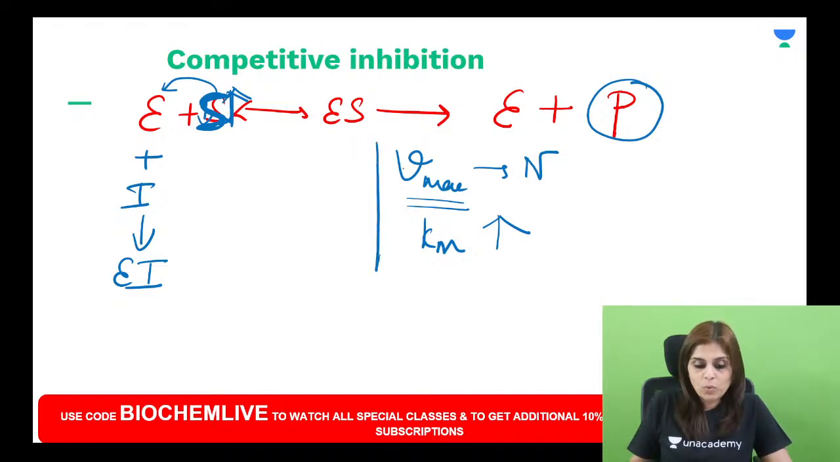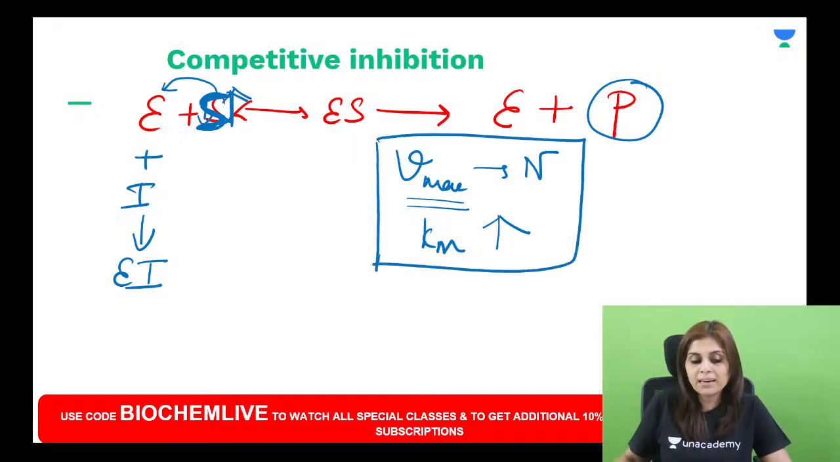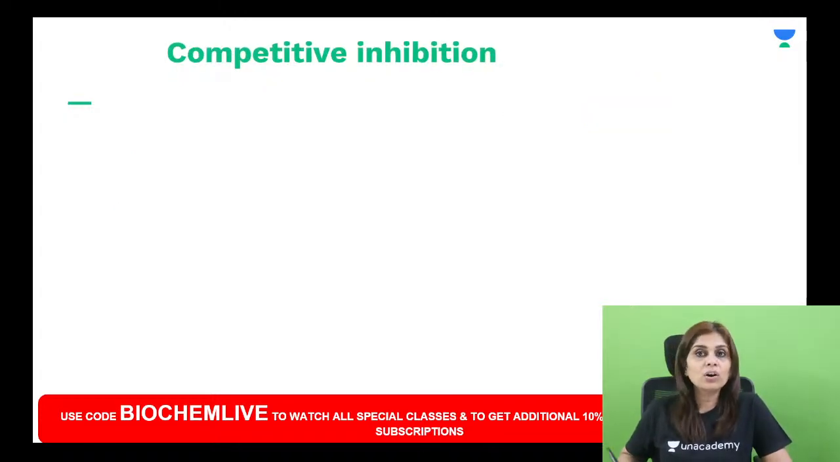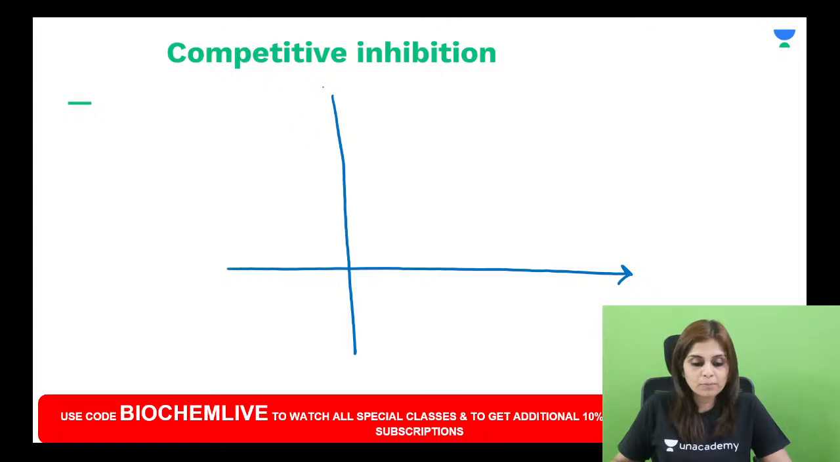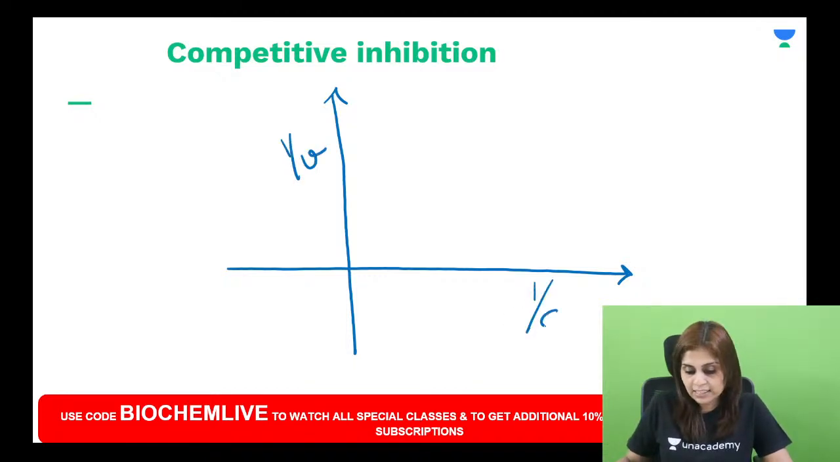So tell me what happens to Vmax and Km in the presence of a competitive inhibitor. You can overcome the inhibition, so Vmax remains normal but Km is increased. And this will be evident when you draw a Lineweaver-Burk plot. So I want you all to answer these questions. How do you draw a Lineweaver-Burk plot? This will help you recollect the information. You draw it with 1/V along the y-axis and 1/substrate concentration along the x-axis.